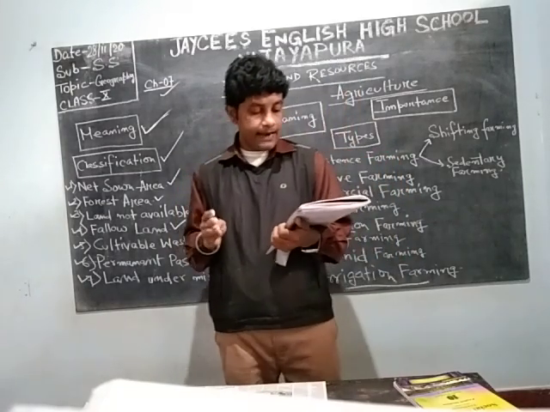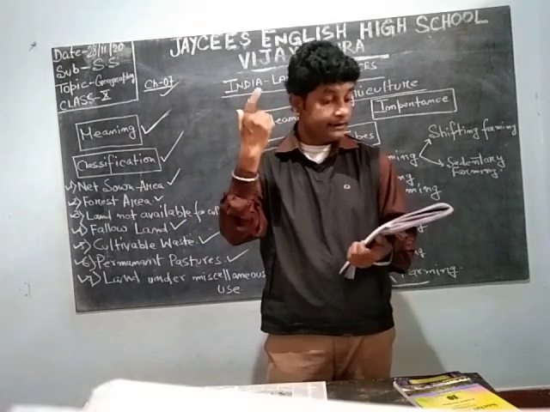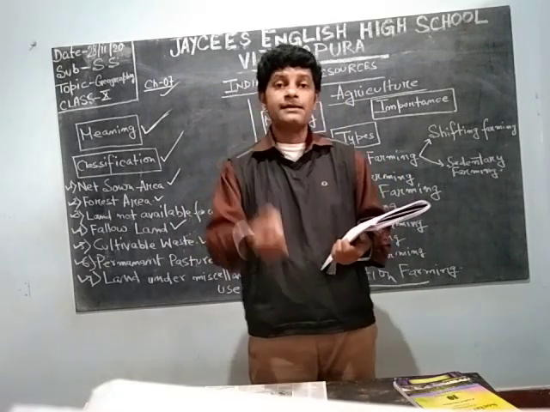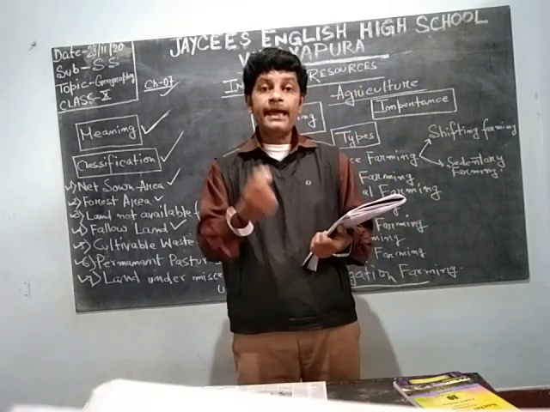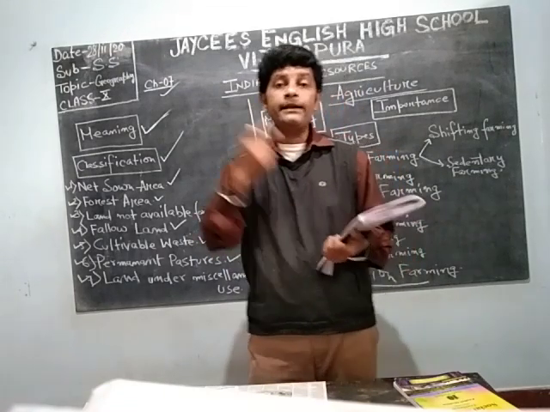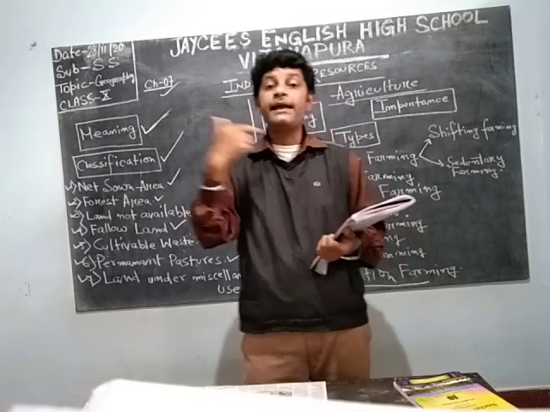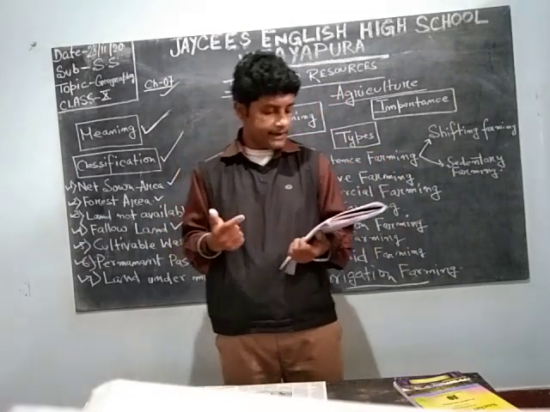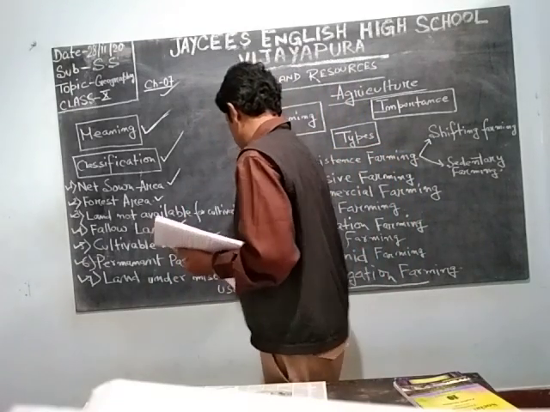Such land can be reclaimed and used for agriculture. They can be used for agriculture. It's not like cultivable wasteland, where soil deficiency is there. Here there is no soil deficiency, but they are also using it for grazing purposes for the cattle. The next one is the land under miscellaneous use.